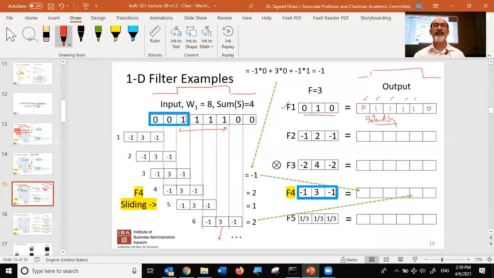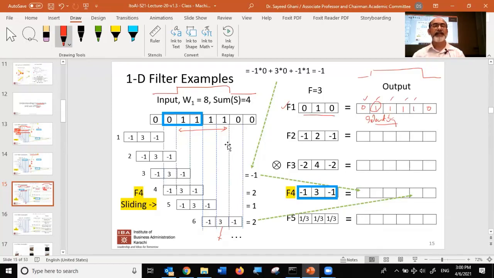When you shift this by 1, you shift it over here. Now we're going to get 0 times 0, 1 times 1, and 0 times 1. And so you get a 1 over here. So you can see that the identity filter is simply picking out the original input image and simply duplicating it.